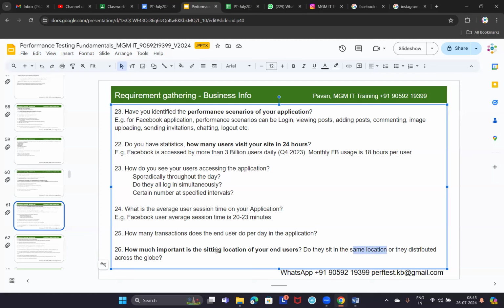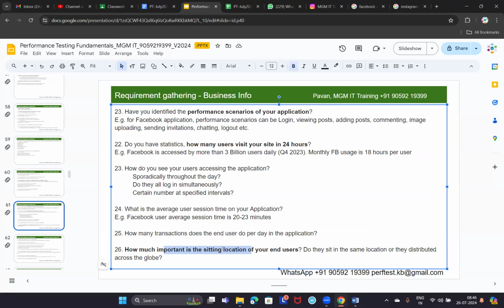Yes, sir. Right? So why is this requirement important? Important is, if your users are distributed across the globe, we should not test it from a single location. Suppose you are testing Instagram or Facebook or any other application where users are distributed across the globe, we should also do performance testing from multiple locations at least. We cannot do it from each and every home, but we should be testing from multiple geographical locations, right?